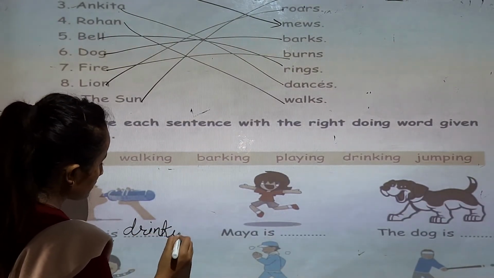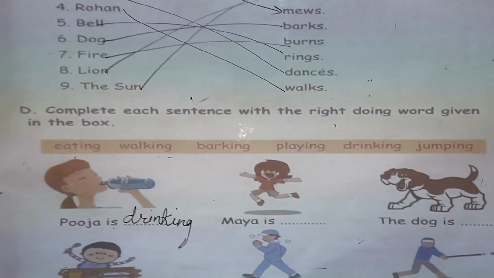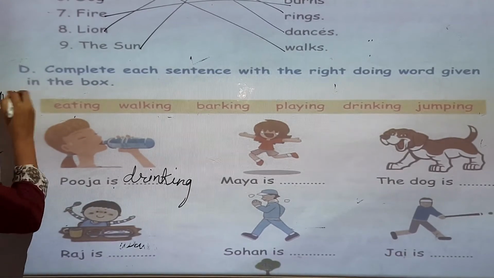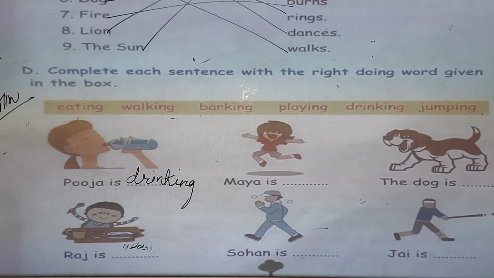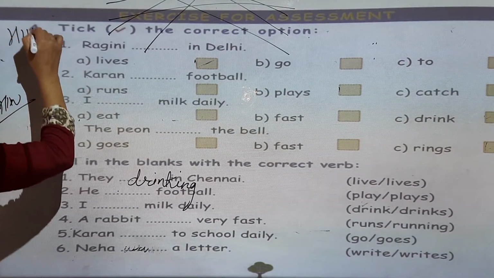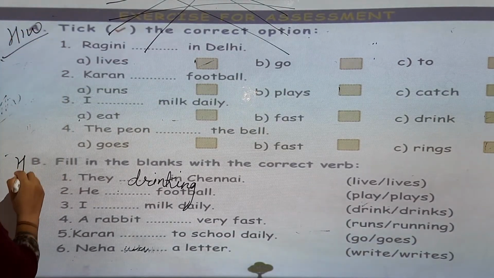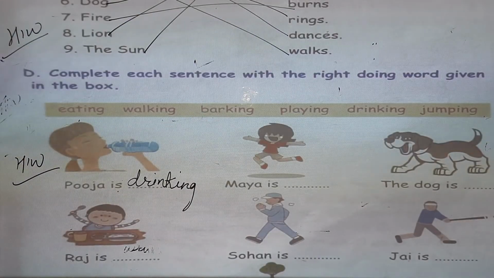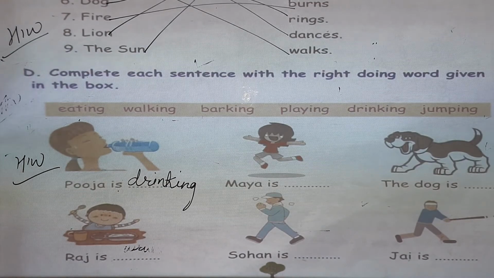Like this, you can do it. I gave you one example. You can do the rest by yourself. Okay. So exercise A, exercise B and exercise C, do this in your copy, and exercise D you have to do yourself.